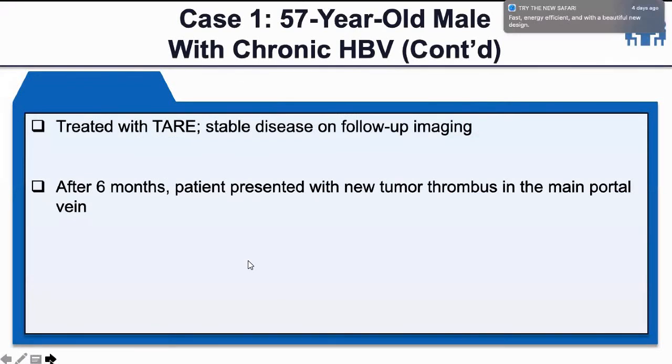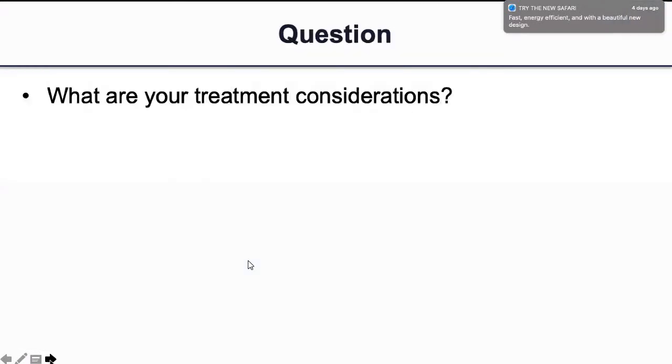So this is the second question. Second case, a 57-year-old male with chronic hepatitis B, on treatment, and this patient was treated with TARE. He had stable disease on follow-up imaging. After 6 months, the patient presented with a new tumor thrombus in the main portal vein. So the question is now to Dr. Denny: sir, what would you consider the best treatment option for this patient? His Child-Pugh status remains A.